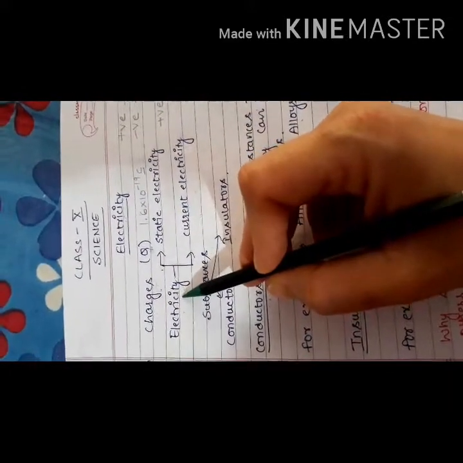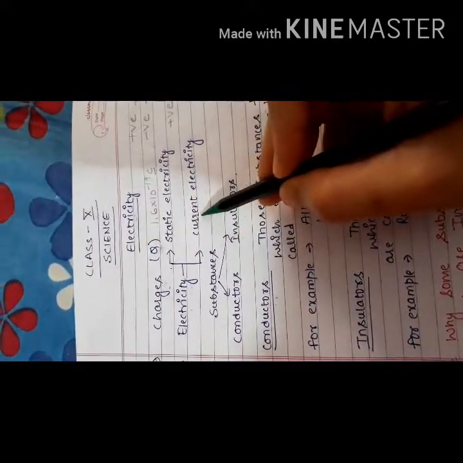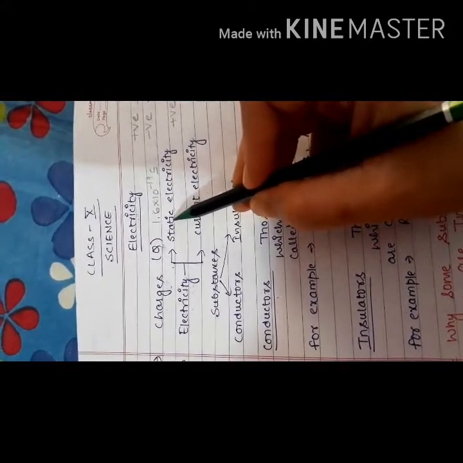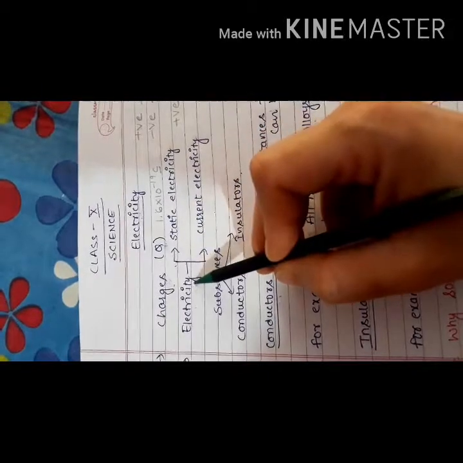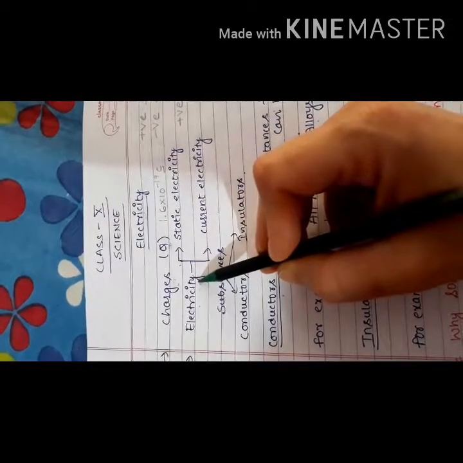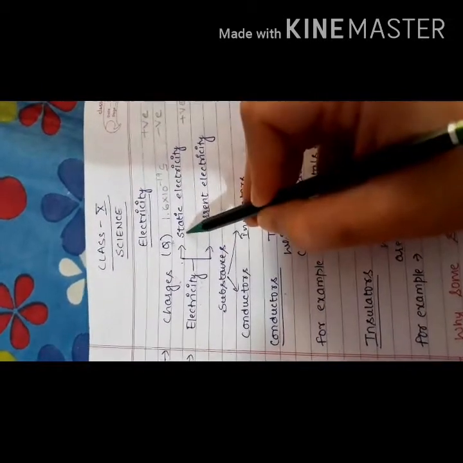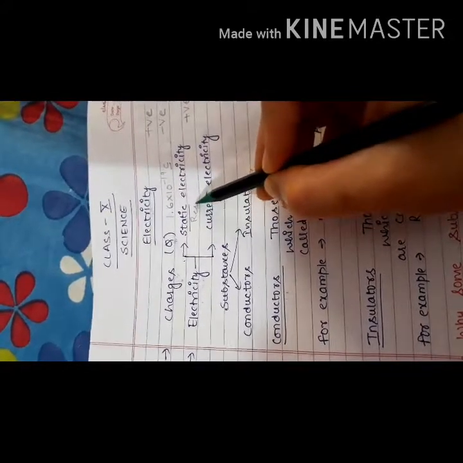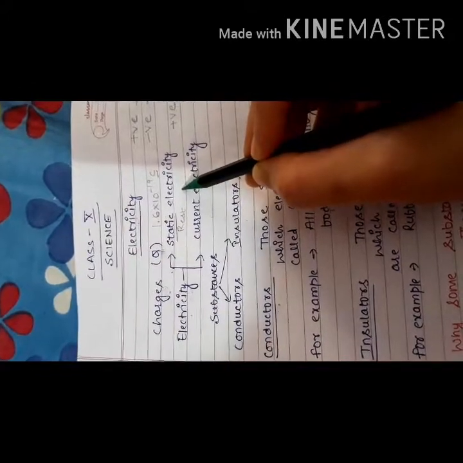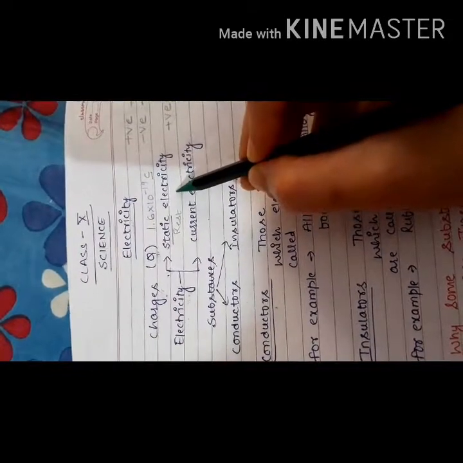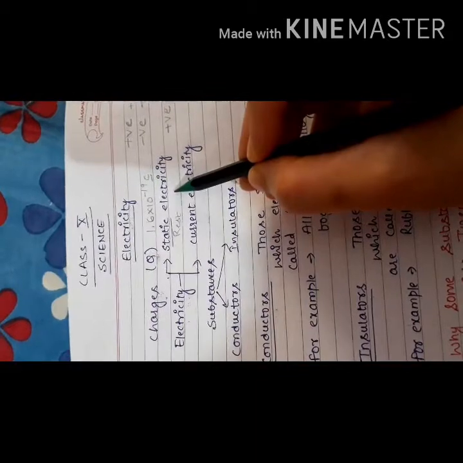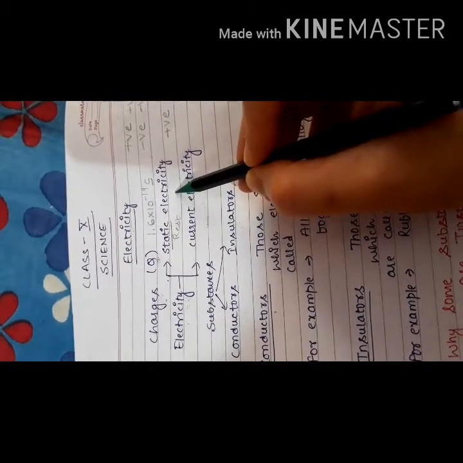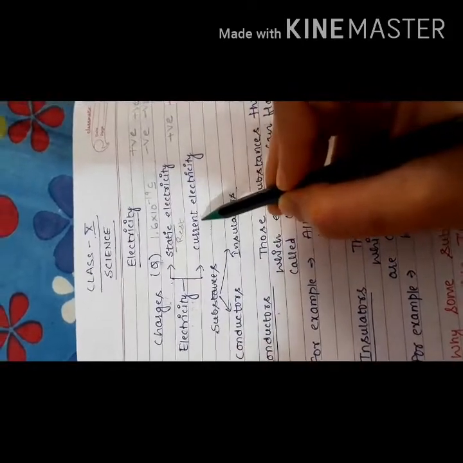What do you mean by electricity? Electricity is divided into two types. The first one is static electricity. Static electricity is the branch of electricity in which we study those charges which are at rest. Static means rest. I already gave you the example of static electricity, the plastic comb: how a plastic comb attracts bits of paper after rubbing it with dry hair.